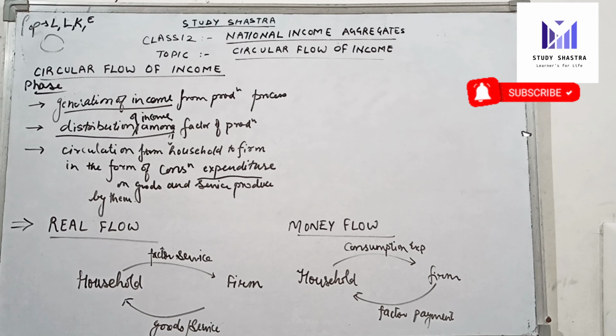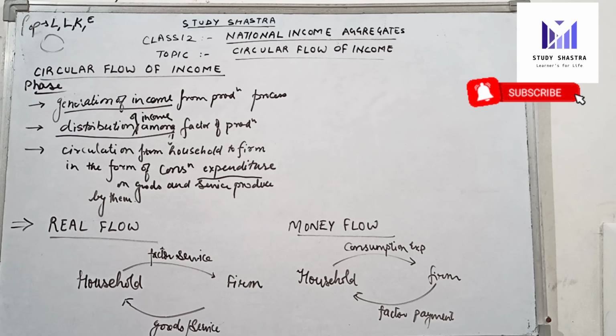In money flow we are talking about monetary terms: the household will give consumption expenditure, that is the price of the goods, to the firms, and in return they will receive factor payments. So this is about real flow and money flow.